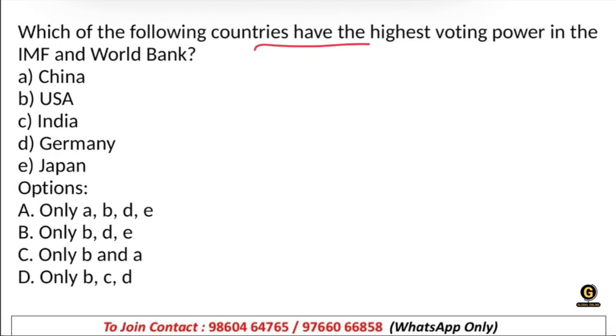Which of the following countries have the highest voting power in the IMF and World Bank? China, USA, India, Germany, Japan. This is a very important question, okay? The right answer is A, B, D, E. A, B, D, and E, not India, right?